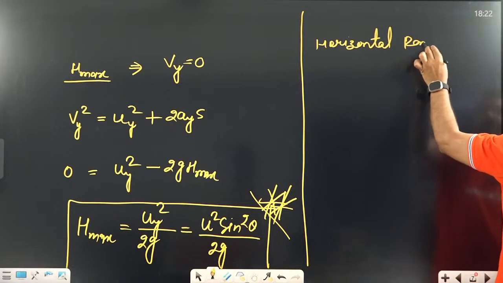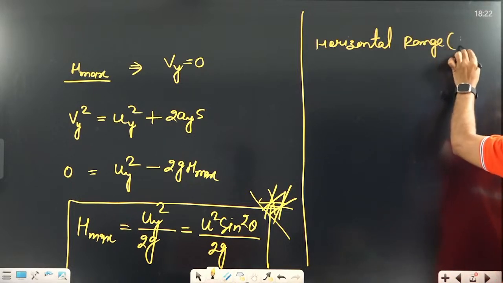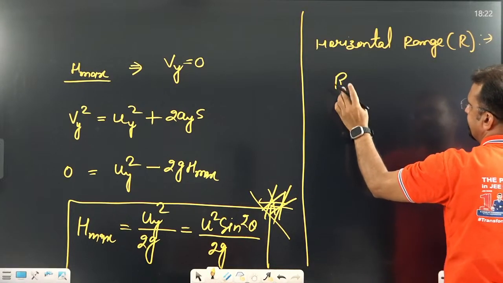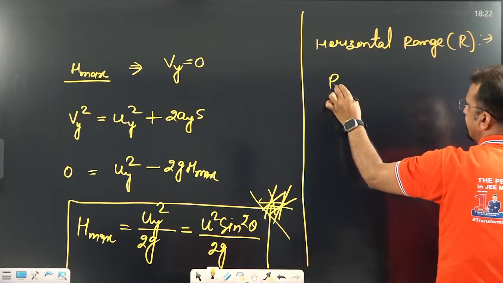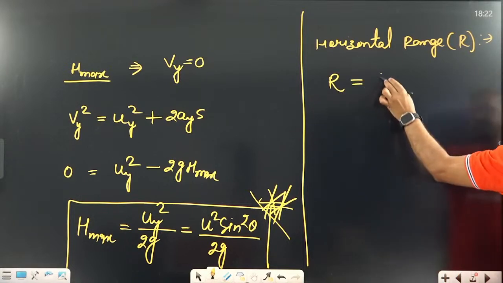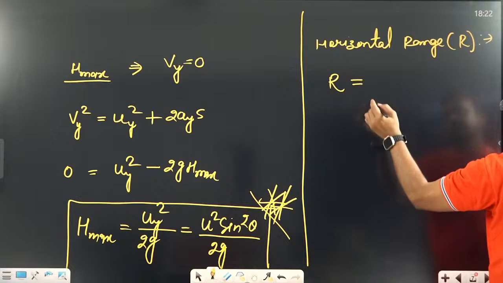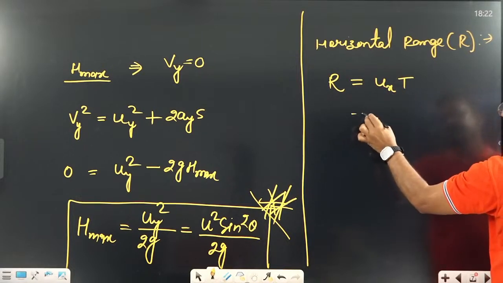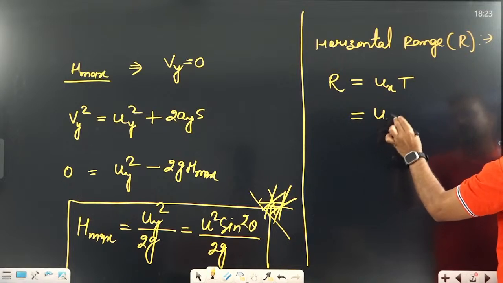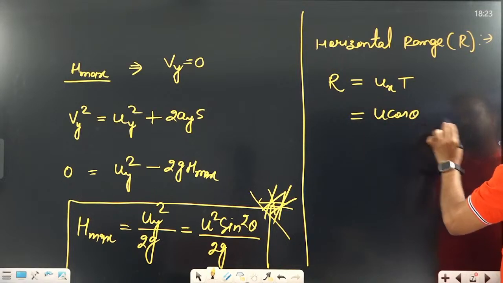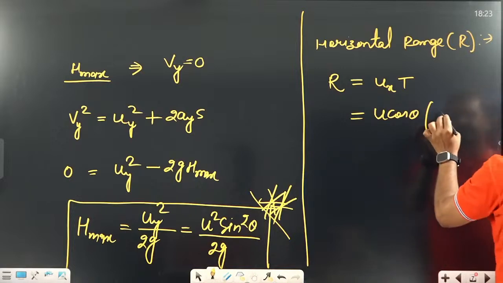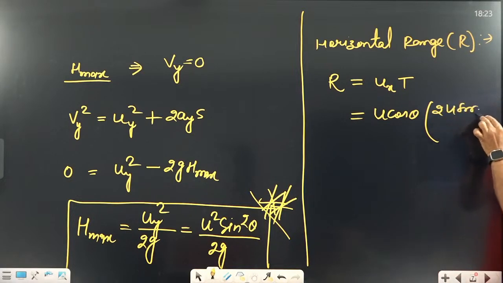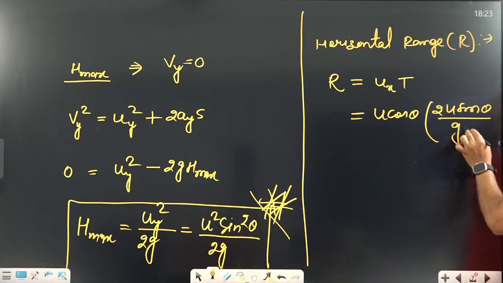Horizontal range is denoted by R. Range means distance on the x-axis. How to calculate? U cos theta, which is the ux component, is sending it for t time. Ux stands for u cos theta. Yes or no? Time, you know that. What is time? That is 2u sin theta divided by g.